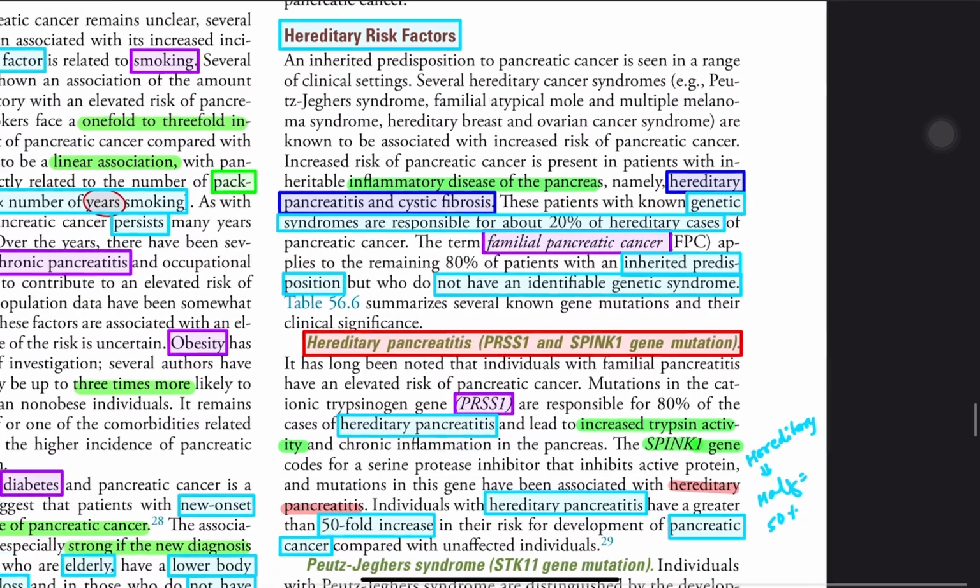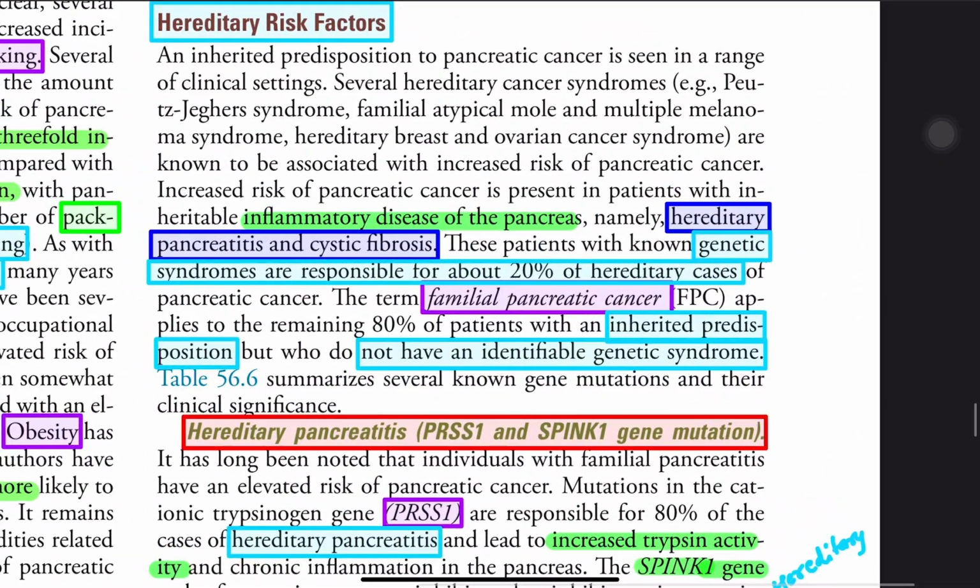Then hereditary, we already discussed. Hereditary pancreatic cancer: cystic fibrosis, genetic syndromes are responsible for 20% of cases, and then familial pancreatic cancer, meaning inherited predisposition in those who do not have an identifiable genetic syndrome.